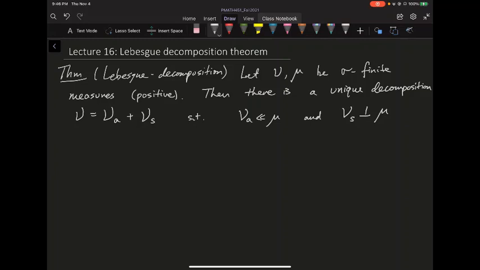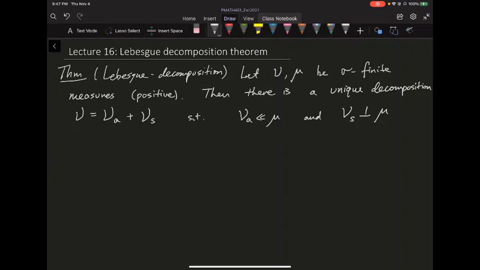And we saw there are two notions. One is absolutely continuous with respect to the other. And there's another notion that's basically saying they're mutually singular, which basically means they're supported on different sets. Okay, so you can decompose the entire set X into two null sets for both of them. All right, so the Lebesgue decomposition is basically saying the following.